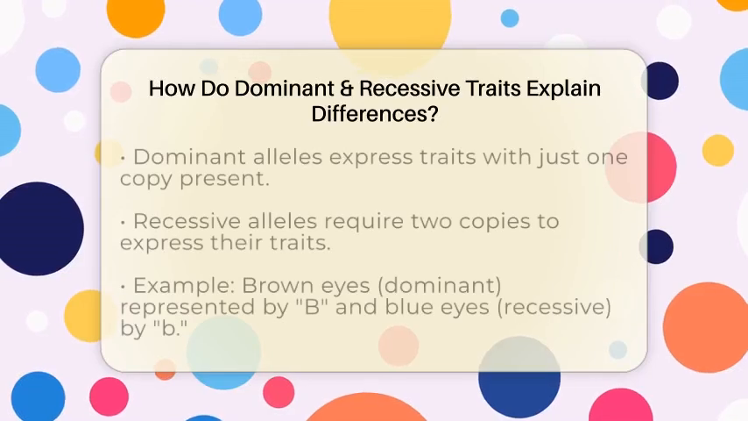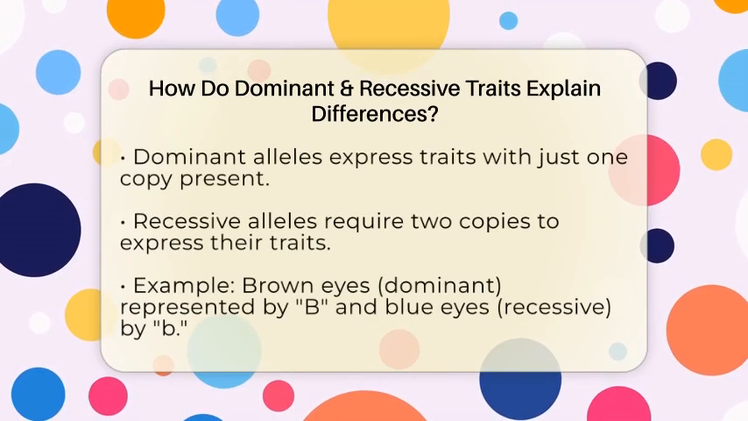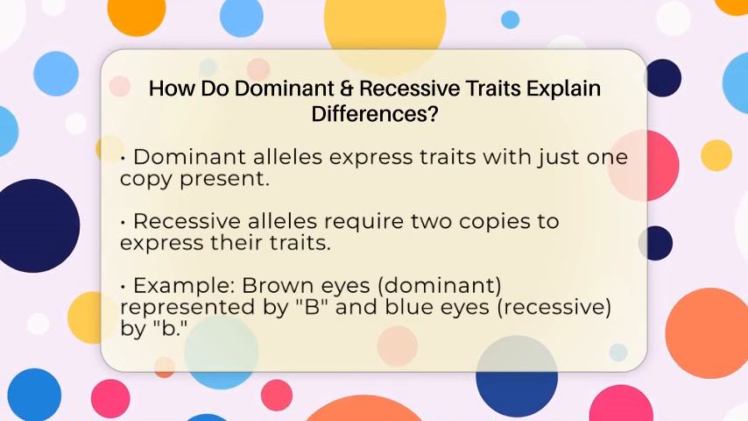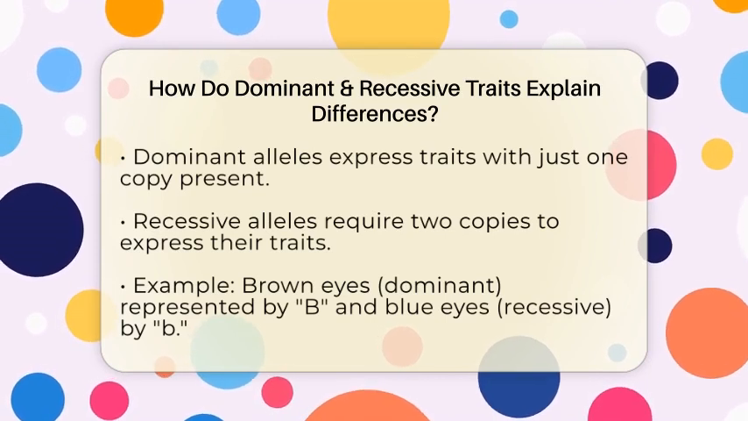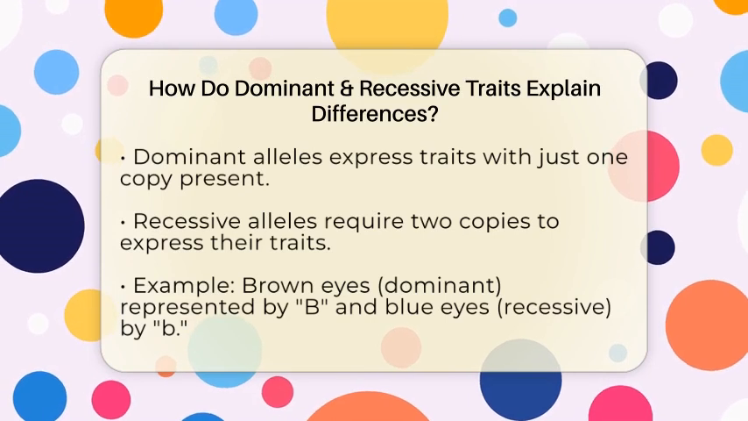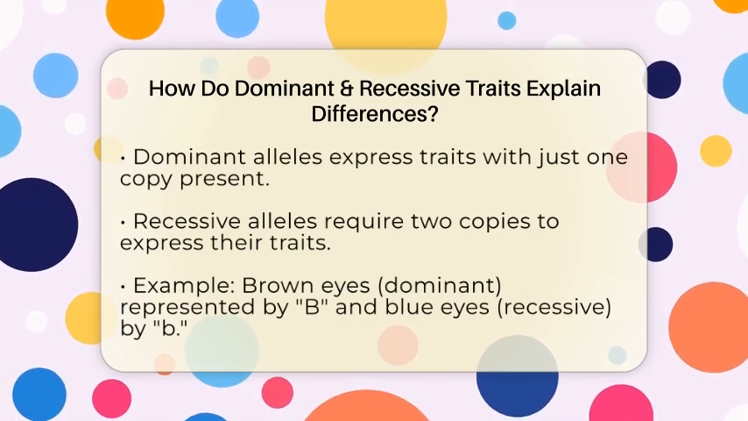Dominant alleles are like the loudest voices in a room. They will show their traits even if there is only one copy present. On the other hand, recessive alleles are quieter. They only express their traits if both copies are recessive.